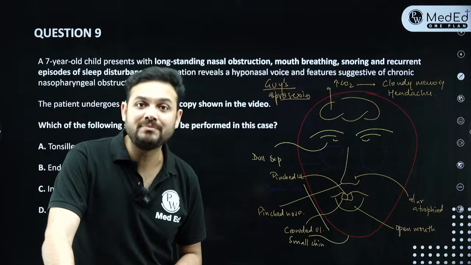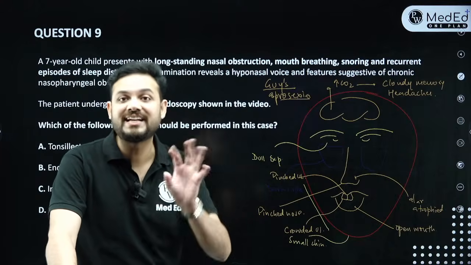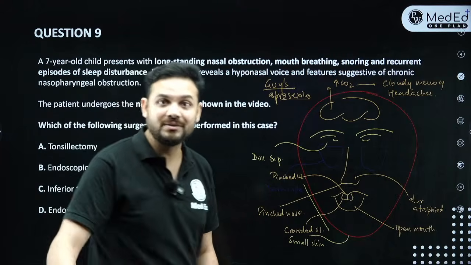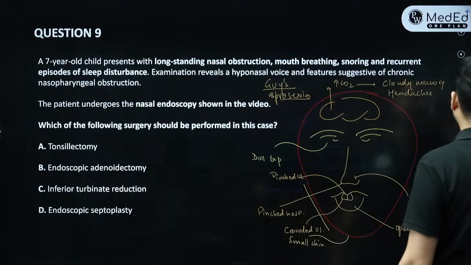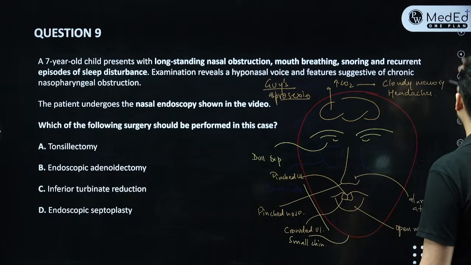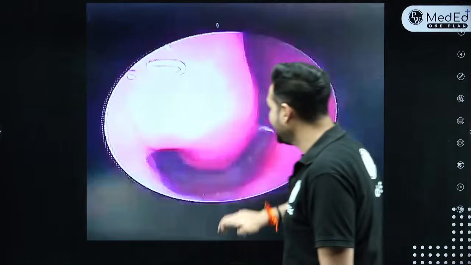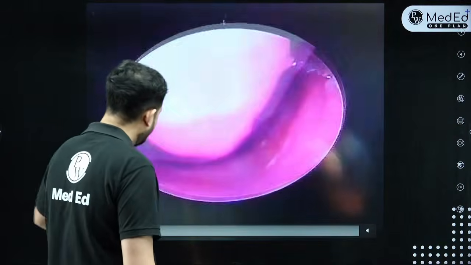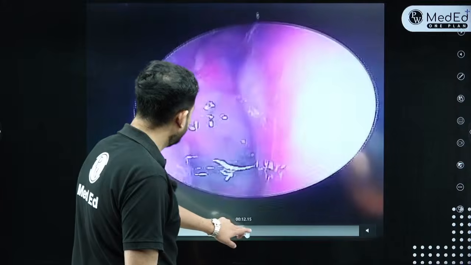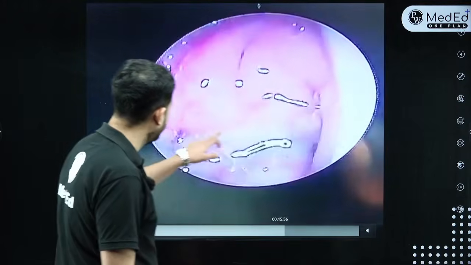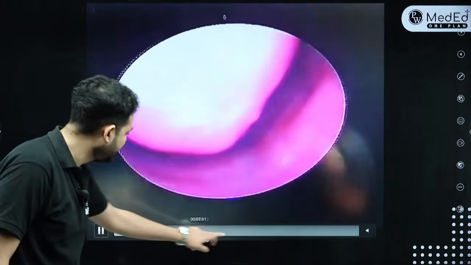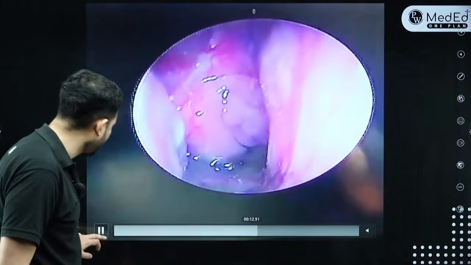Now coming to the most important point. What is the ear problem which can happen in these children? Now see and tell me. What is the ear problem that can happen in these children? I showed you that your nasopharynx has another opening present on the lateral surface. Now see, can you see? This is a huge swelling present. Can you see the eustachian tube opening is completely blocked?